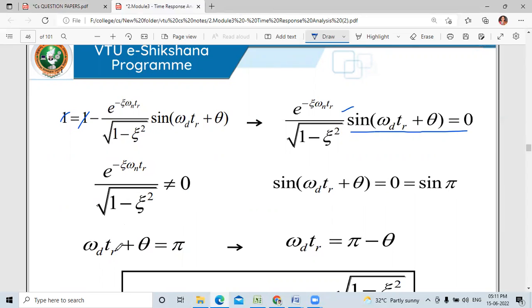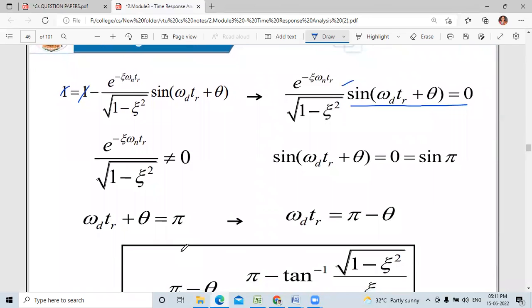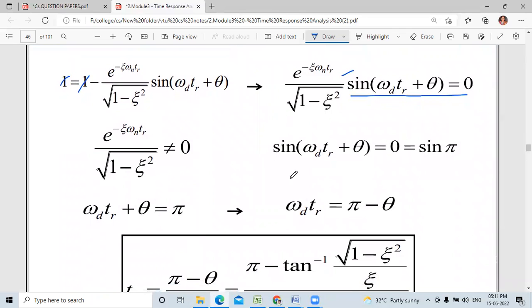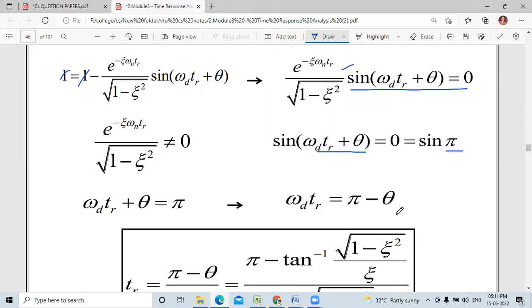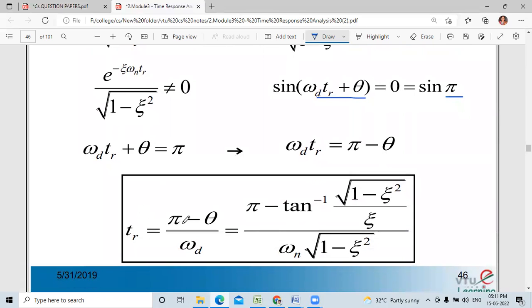From this equation, omega d tr plus theta equals pi. So omega d tr equals pi minus theta. What is the value of tr? tr equals pi minus theta divided by omega d.